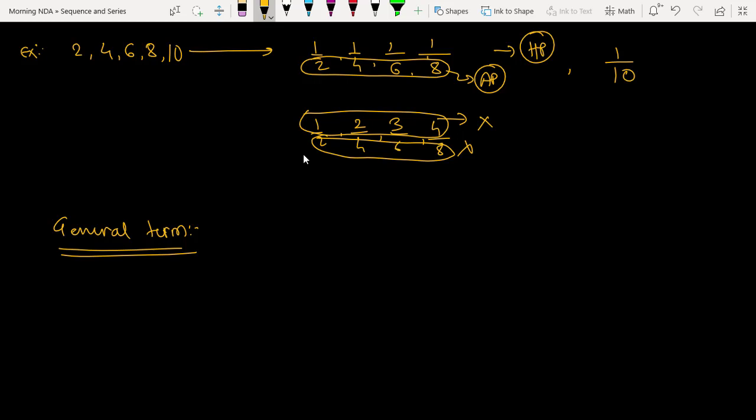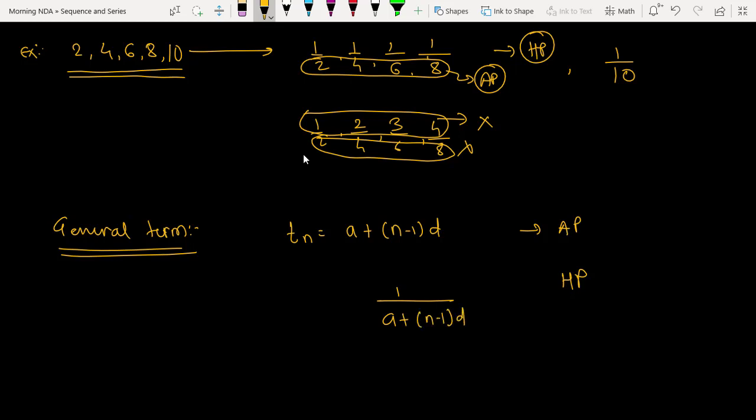So, what is the general term of AP? Tn is equal to a plus (n minus 1)d. This is the general term of AP. Then what will be the general term of HP? Just take its reciprocal: 1 upon a plus (n minus 1)d. That's it. This is the general term of HP.